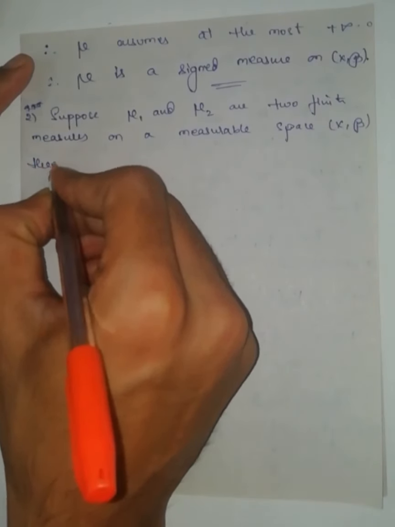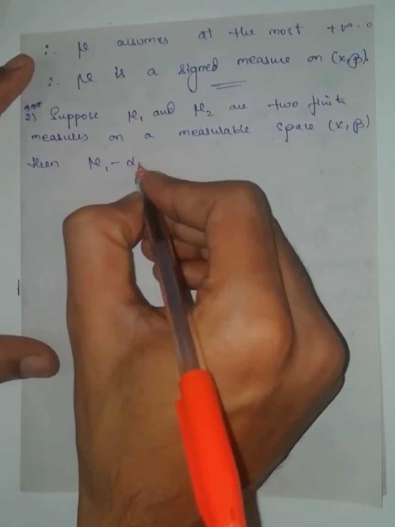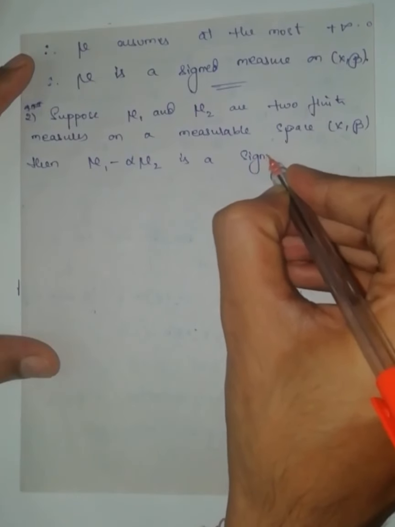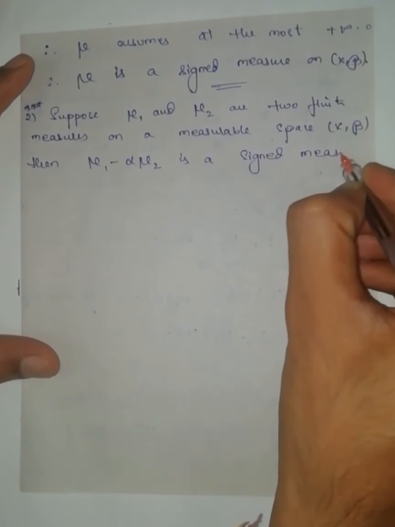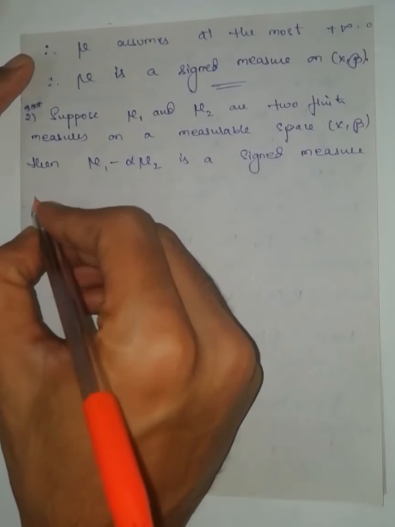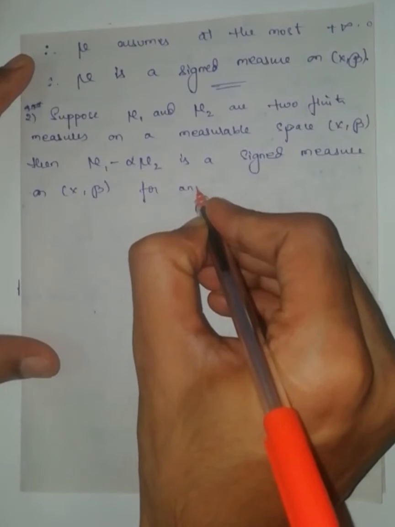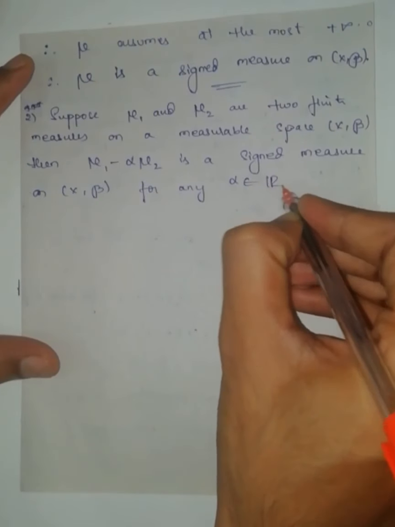Then mu1 minus alpha mu2 is a signed measure on (X, script B) for any alpha belongs to the set of all real numbers. What is this? Suppose mu1 and mu2 are two finite measures on a measurable space, then mu1 minus alpha mu2 is a signed measure. Solution: